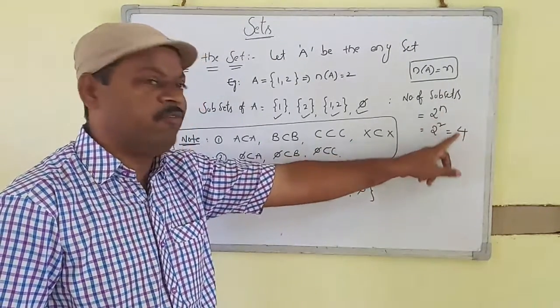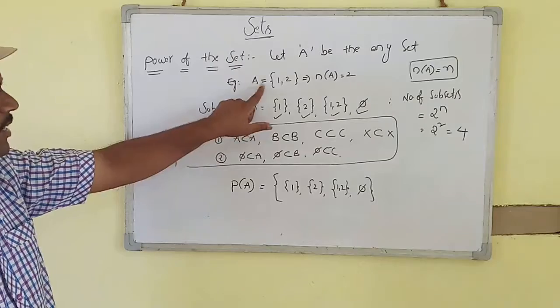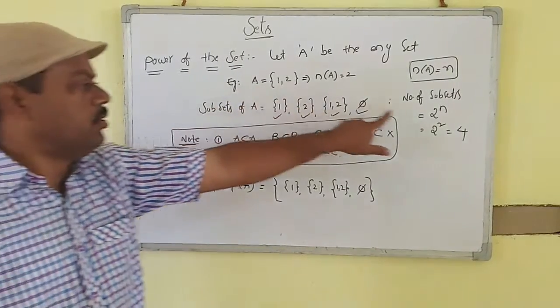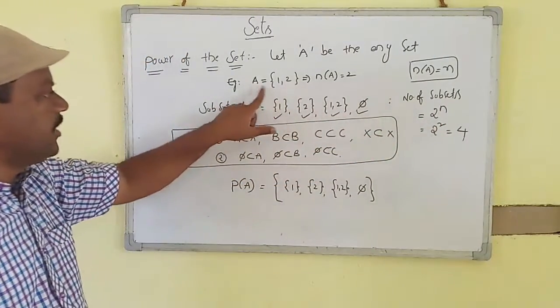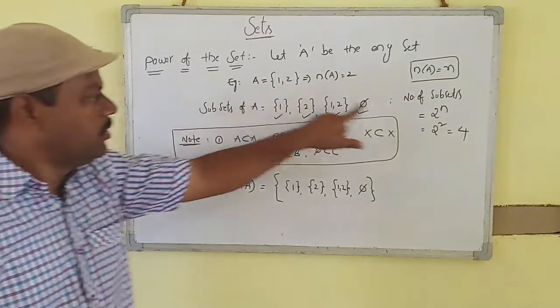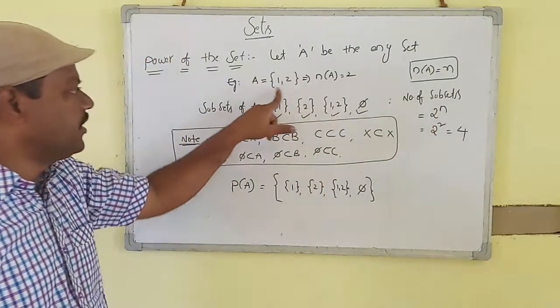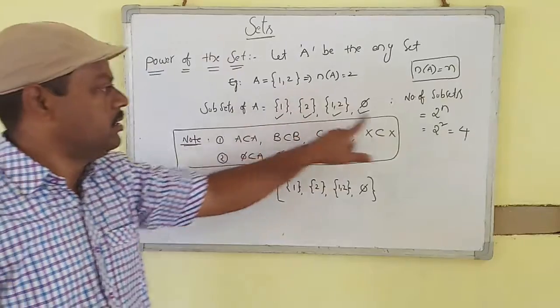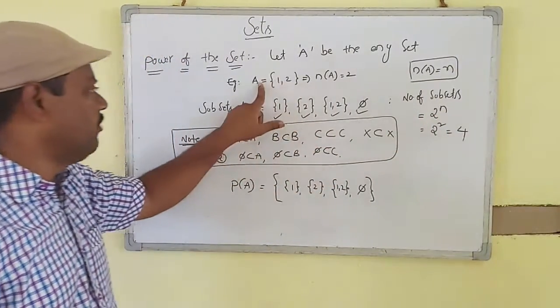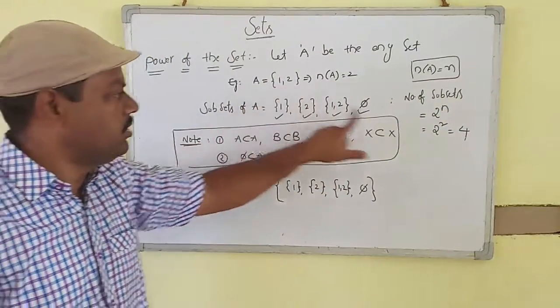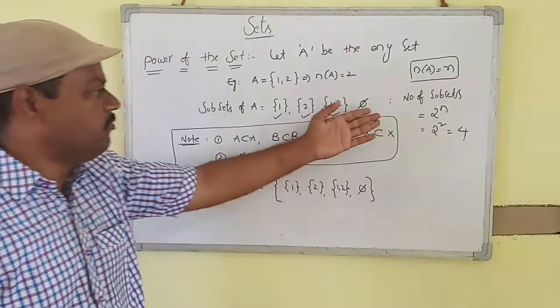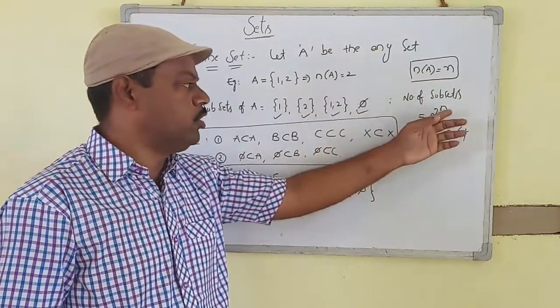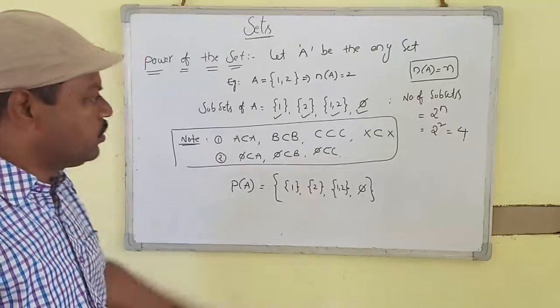With the 2 to the power of n formula: a given set containing 2 elements gives 2 power 2. A set containing 100 elements gives 2 power 100. A set containing 200 elements gives 2 power 200. A set containing 1000 elements gives 2 power 1000. So that is the formula for the number of subsets, 2 to the power of n.